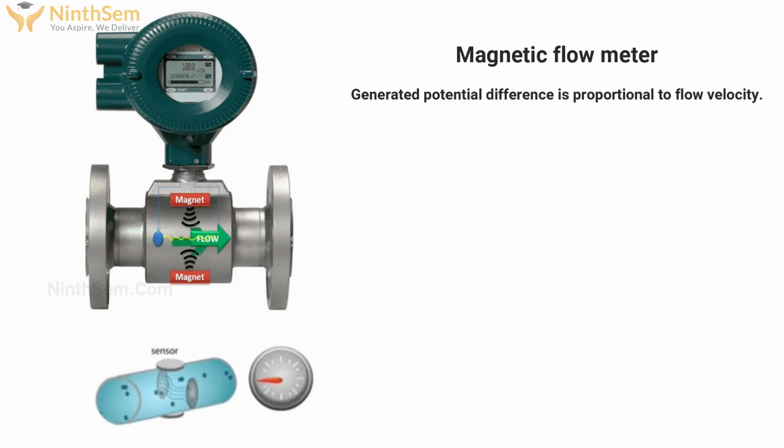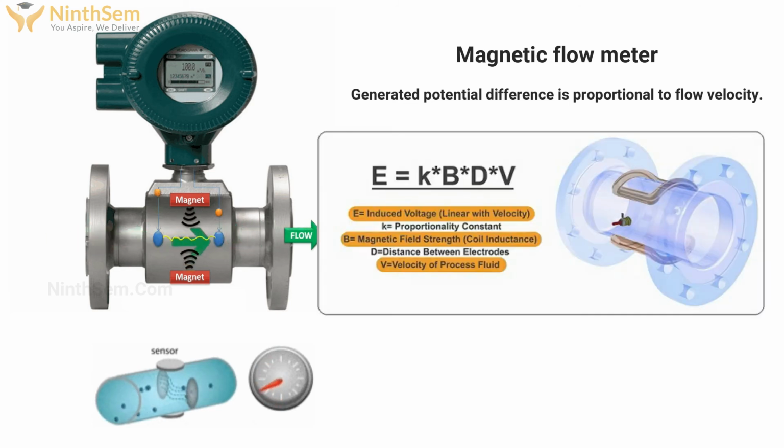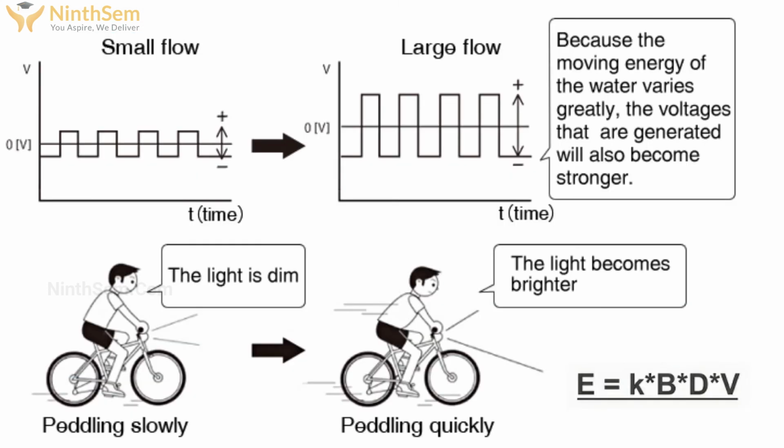So by the formula, mathematically we can derive it. E is equal to K into B into D into V, where E is our induced voltage, that is linear with the velocity, K is the proportionality constant, B is the magnetic field strength, coil inductance, D is the distance between electrodes, and V is the velocity of the fluid passing inside the pipe. Now, it is a fundamental theory based on which our electromagnetic flow meter works.